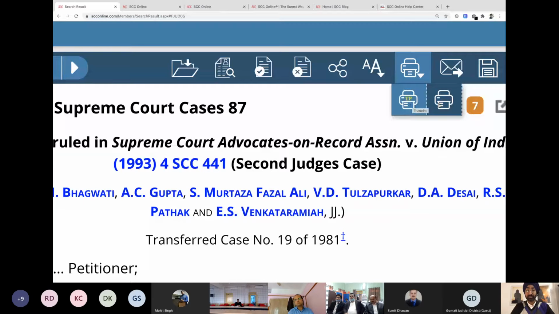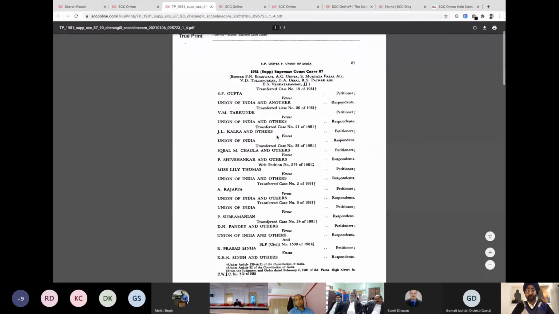It'll ask me if I want the full judgment. I said no, not really. This judgment is close to 800, 900 pages, so I'm not going to go over there. I'm just going to click on a couple of pages over here and click on print. When I do that, it gives me the exact print of the way it was printed in the law report. Now you see this is the exact format of the law report. The first page, second page, third and fourth. I asked for 4 pages, so 4 pages are available right over here.